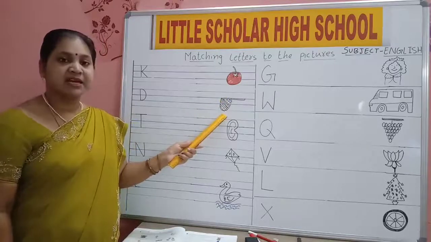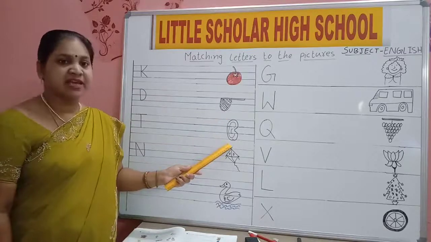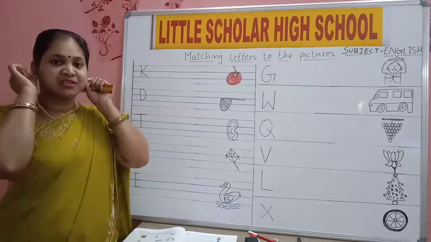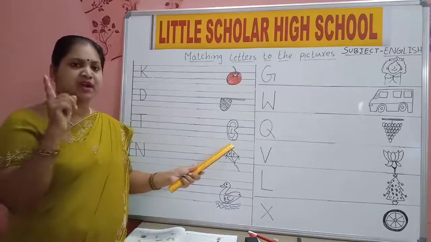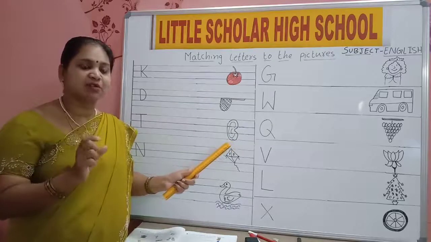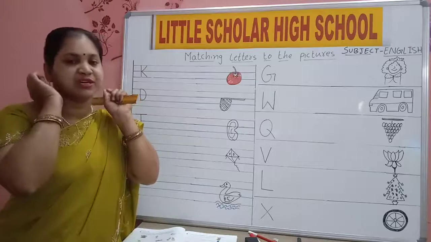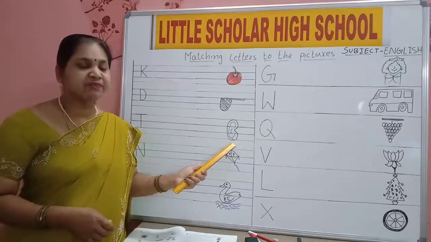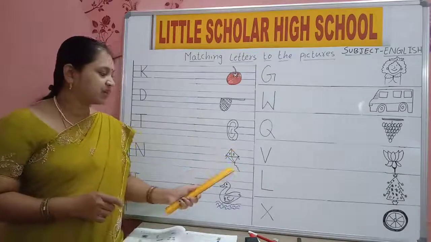What is this? Net. What is this? Ears. We have ears. How many ears do you have? 2 ears. So how many have I drawn on the board? 1. So it is ear. 2 means what we will say? Ears. I have 2 ears. I have drawn only 1. Ear, E-A-R.